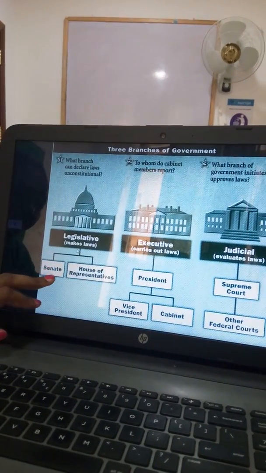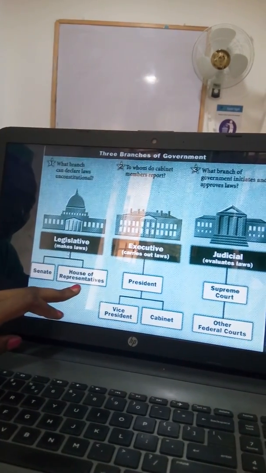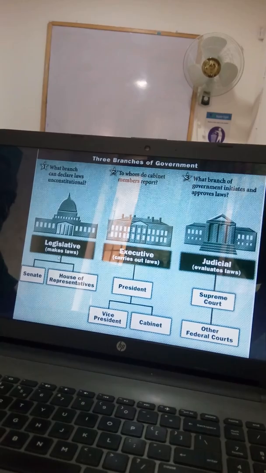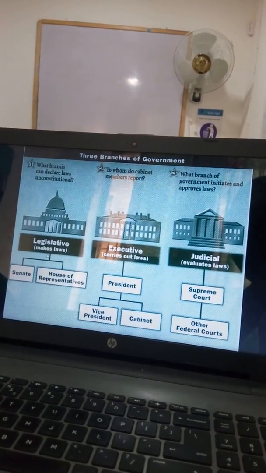Those different branches are the ones that I'm going to talk about right now. They are the executive branch, the legislative branch, and the judiciary branch. The legislative branch comprises the Senate, as you see here on the graph, and the House of Representatives. They are the ones that make up the laws that are to be implemented.